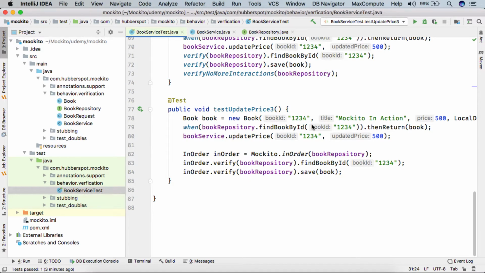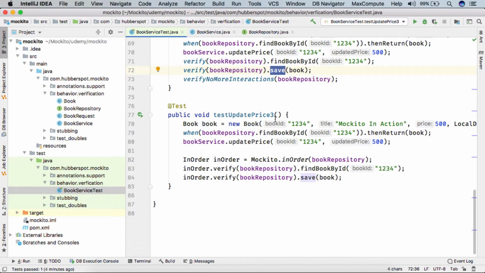Hello everyone. So friends, in our previous lecture we saw how we can use the InOrder class to verify certain methods on the mock object, whether they were called in a certain sequence or not. In this lecture we are going to discuss that Mockito also provides certain methods where we can verify whether certain methods were called on the mock object, let's say, at least or at most times.